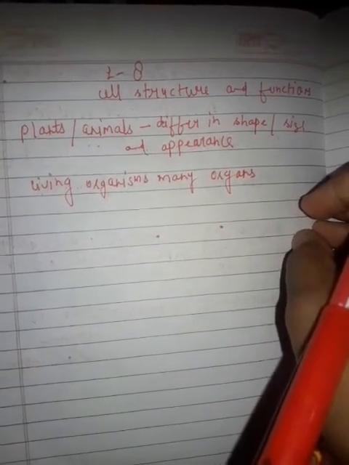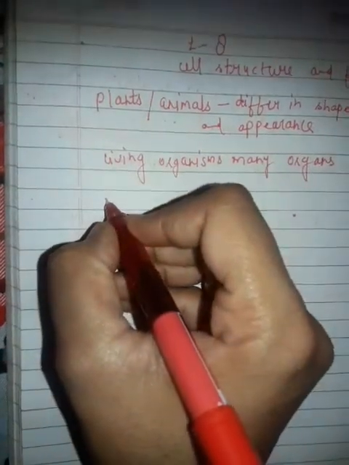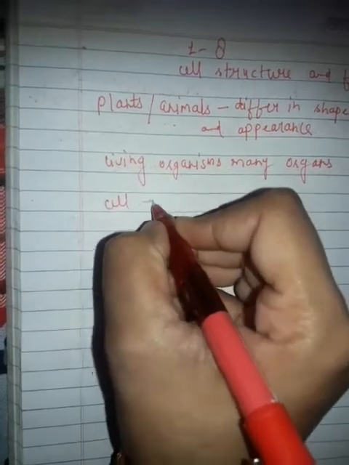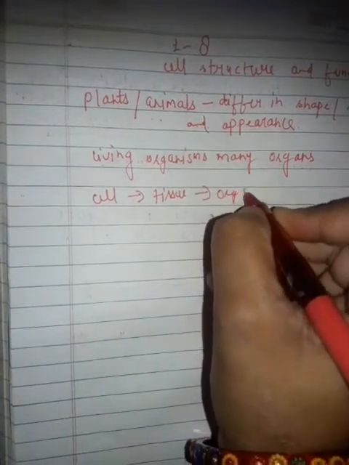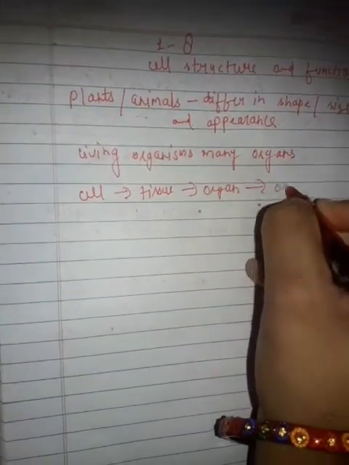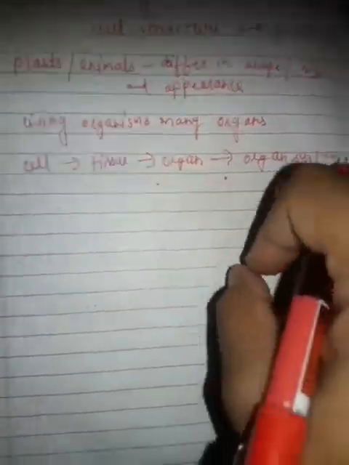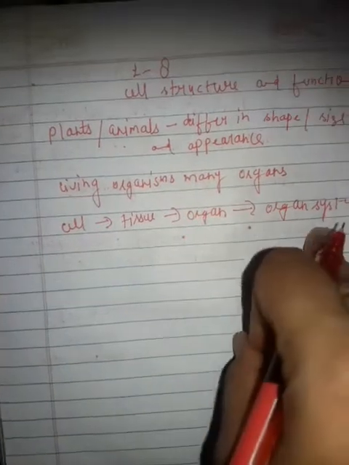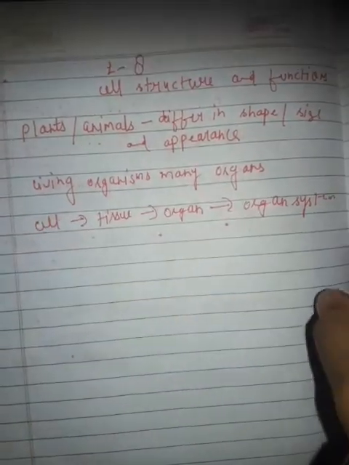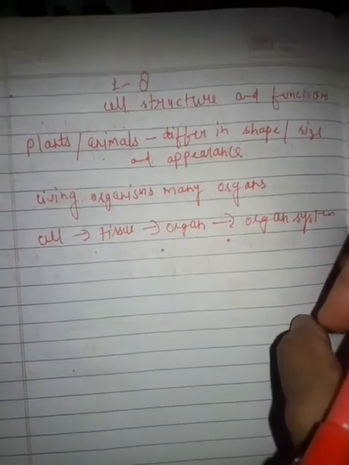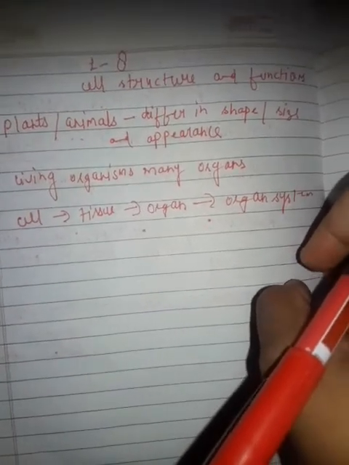Each organ is further made up of smaller parts called tissues. Cells form tissue, different types of tissue make an organ, and organs make an organ system. A tissue is a group of similar cells performing a special function. What is the cell? The cell is the basic structural unit in living organisms.